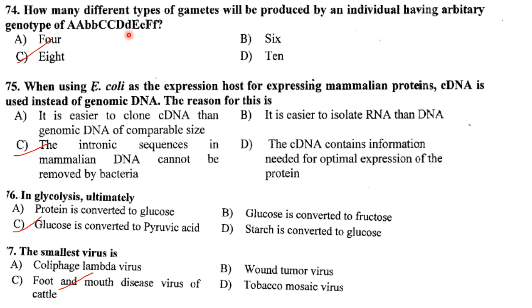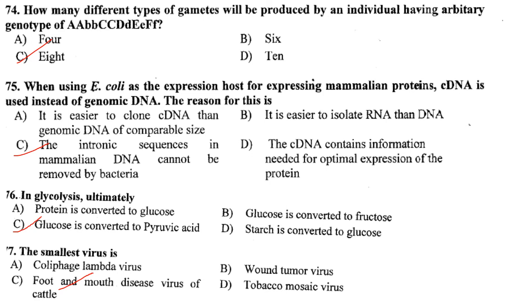So 2 raised to 3, here there are 3 heterozygotes, that is capital D, small d, capital E, small e and capital F, small f. So 2 raised to 3, that will be 8. So the answer is option C, 2 into 2 into 2. So 2 2s are 4, 2 4s are 8.